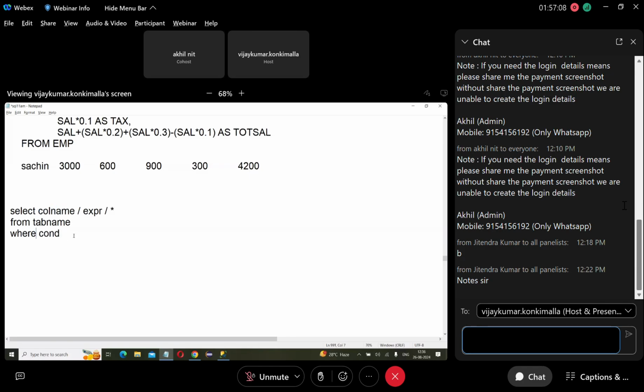What expression do you write in where? Relational. Here you write, say, salary greater than 3,000. This is a relational expression. In select you write arithmetic, but in where we write relational. For a single condition we don't use logical; for multiple conditions we use logical operators. Understood now? Here relational, here arithmetic.